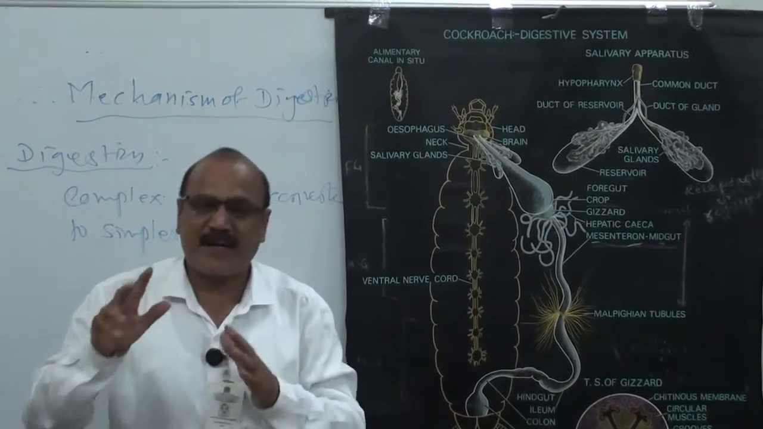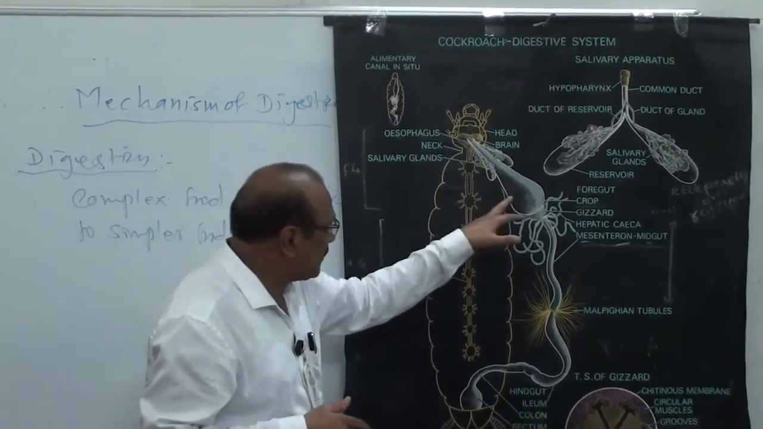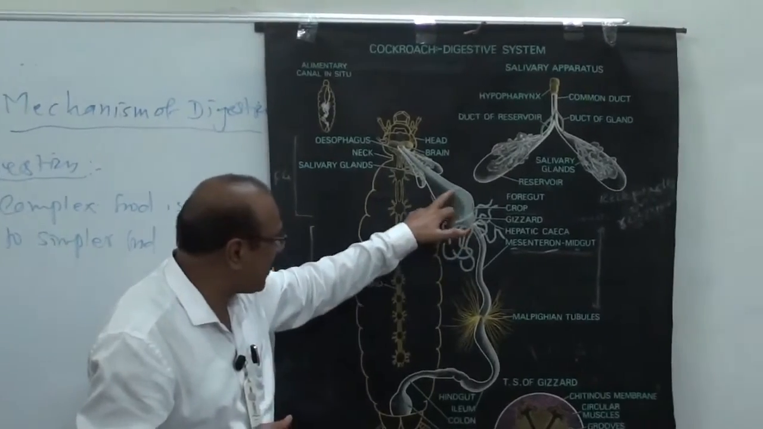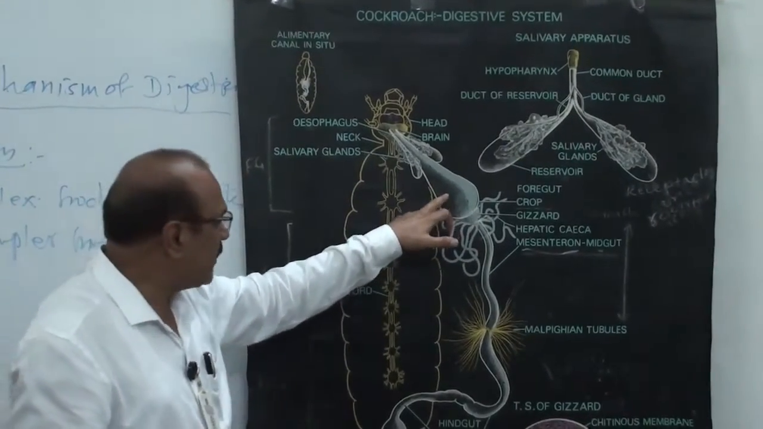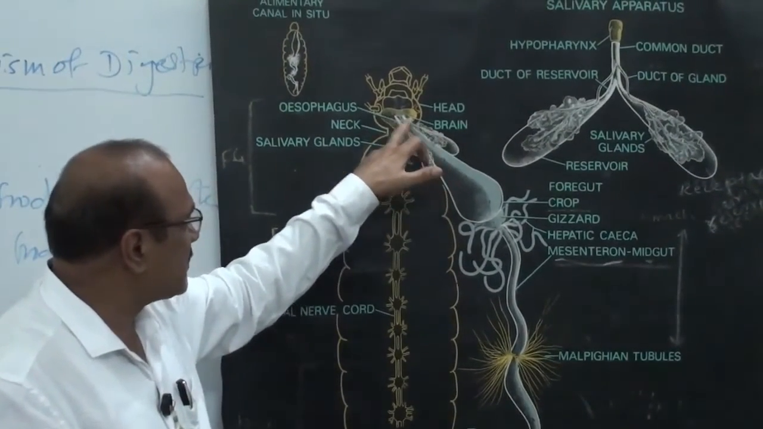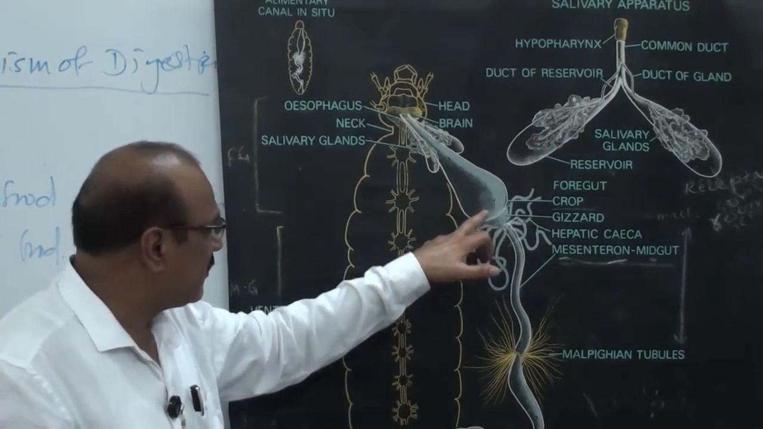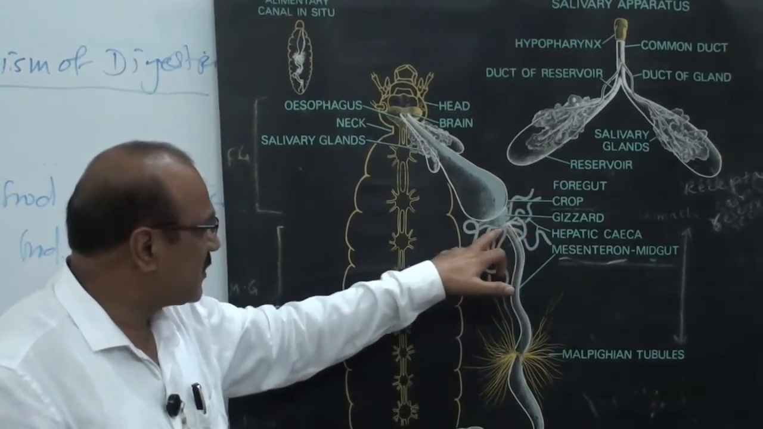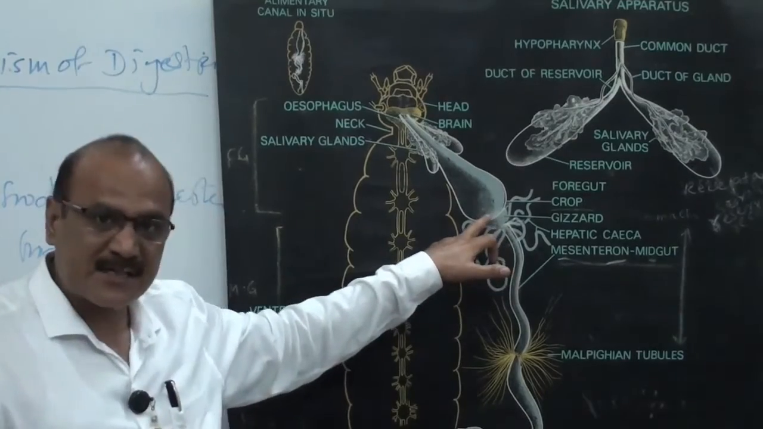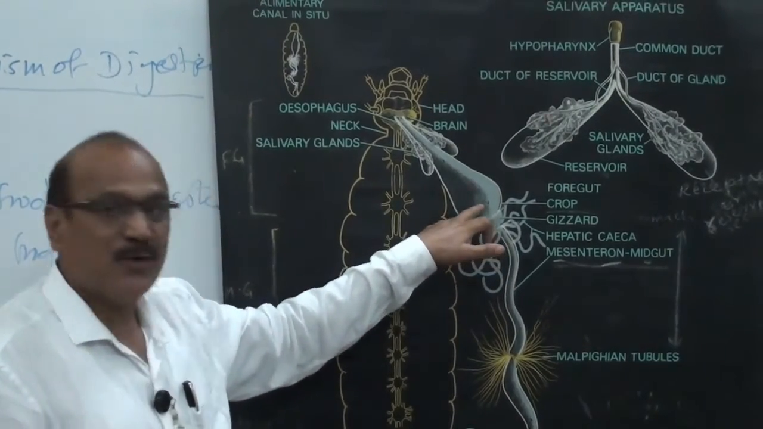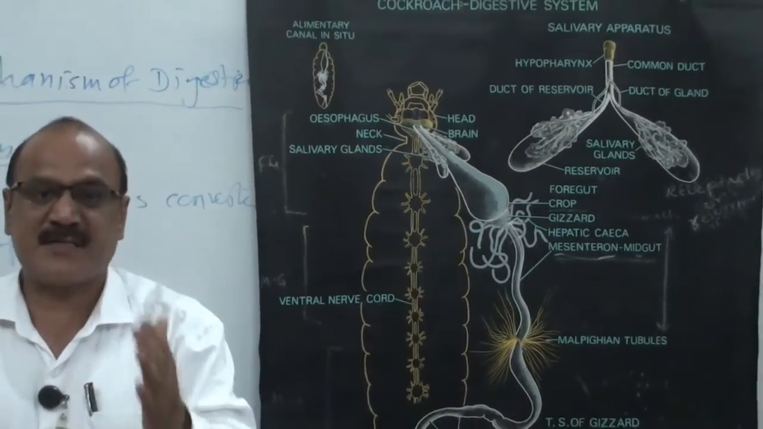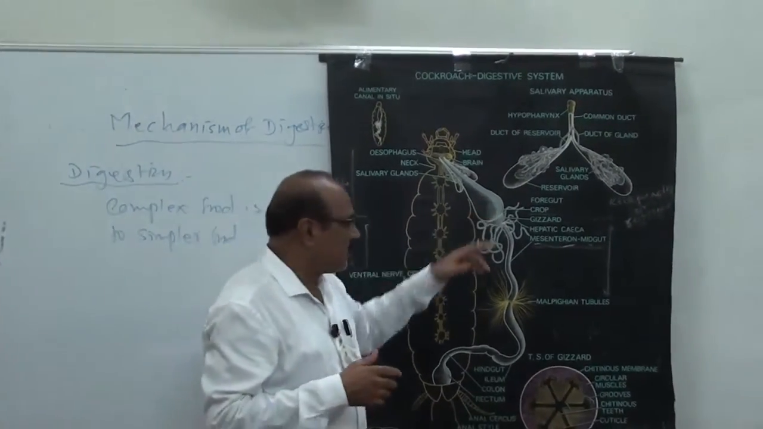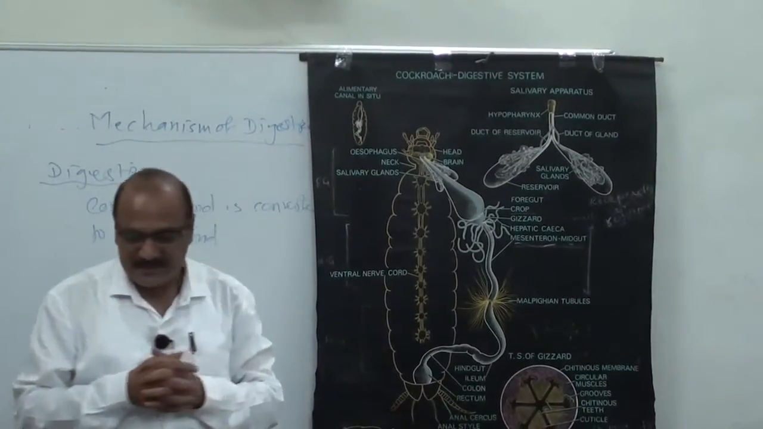Now, two fluids are very important for this digestion. Actually, digestion starts from the posterior part of this crop. Now, here the digestive fluid, that is the saliva, comes here, and here this hepatic ceca also secretes a substance, and this substance comes here. These two substances come to the crop, and they are useful for the digestion process.